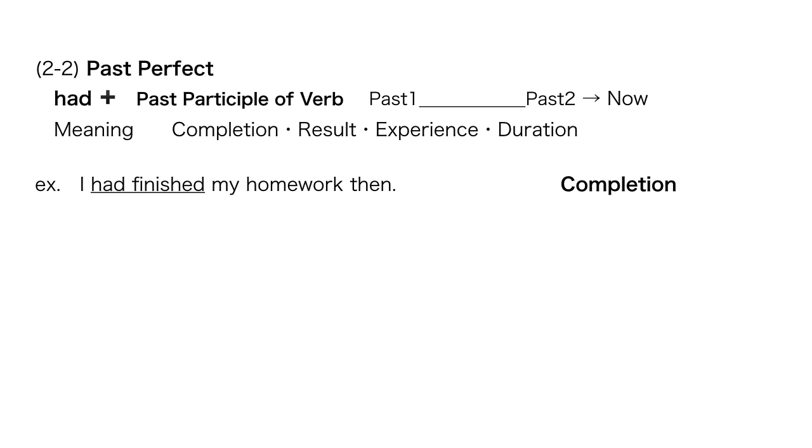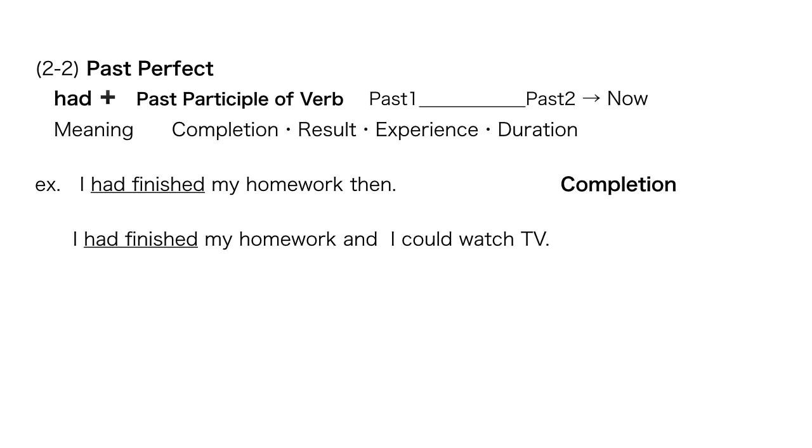Example: I had finished my homework then. That's completion. Then means sometime last night. I had finished my homework then, so what happened? I could watch TV. That's the result. I had finished my homework at 9 o'clock last night, and after that, I could watch TV.